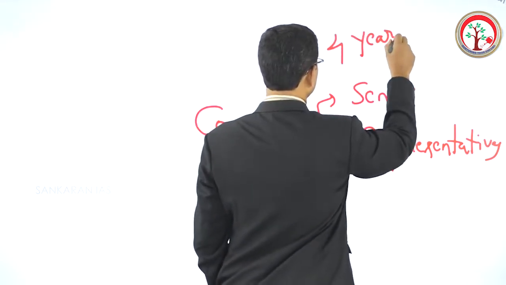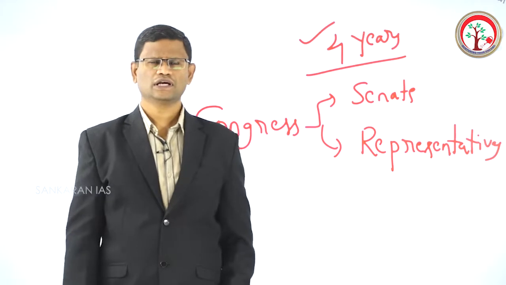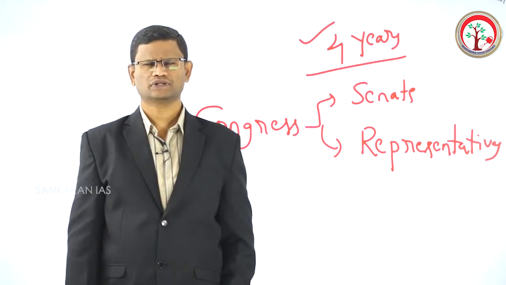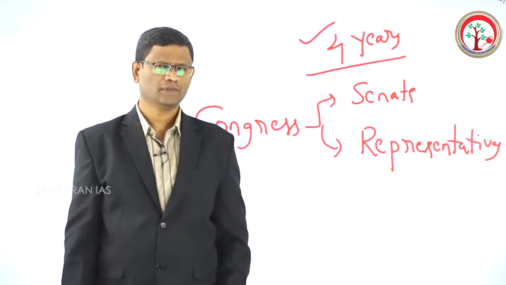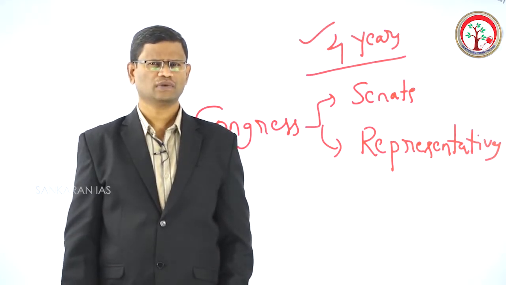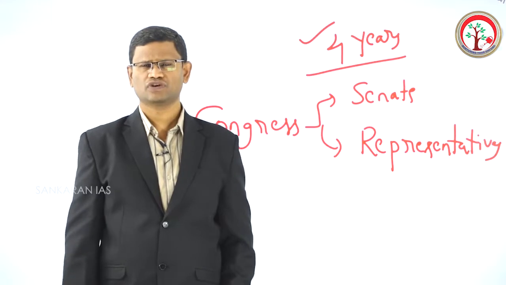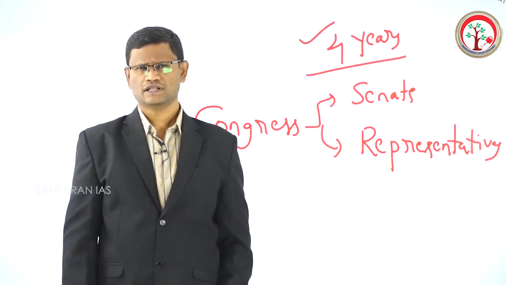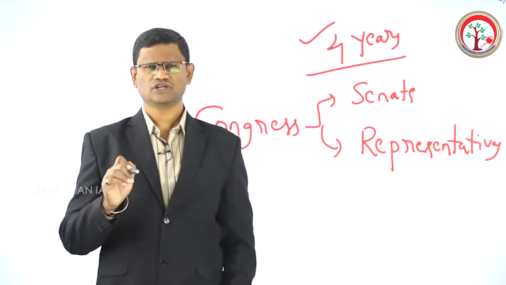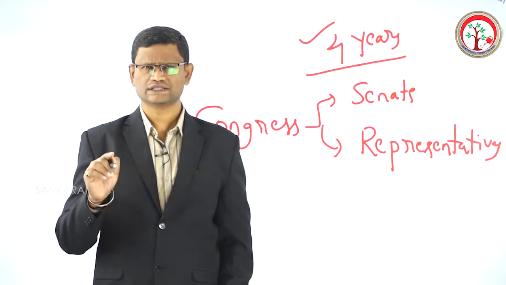Within 4 years, the American president cannot be removed. The American president cannot be removed through a no confidence motion. In fact, in America, there is no system of no confidence motion. There is only one ground on which the American president can be removed, that is, he can be impeached for the violation of the Constitution, but otherwise, the legislative branch cannot remove the American president. He has a fixed tenure of 4 years. That's the reason why presidential democracy in America gives political stability.